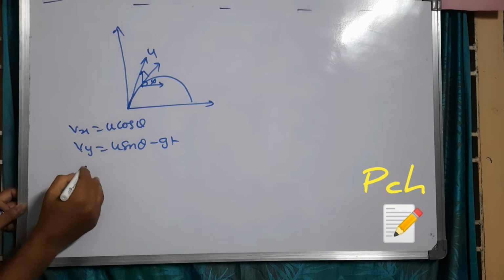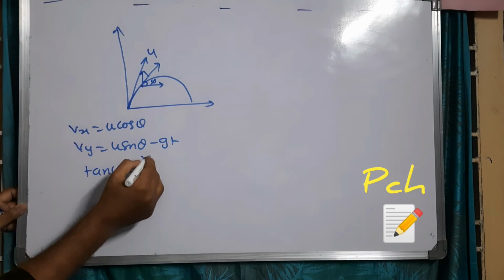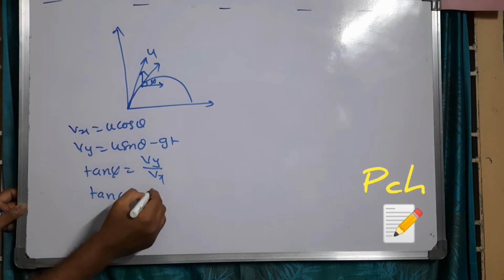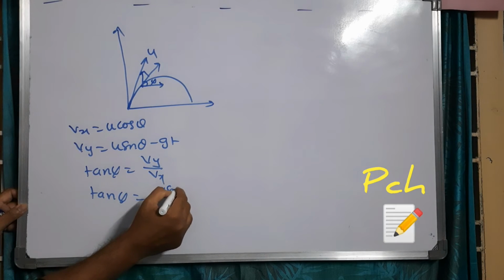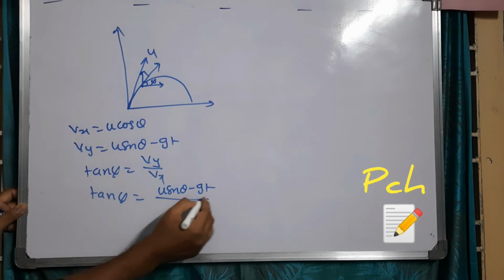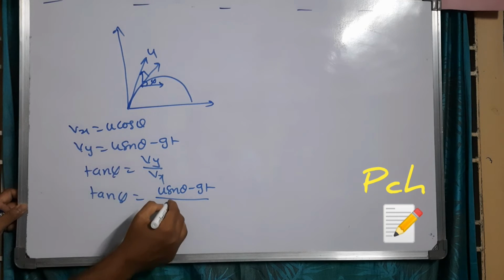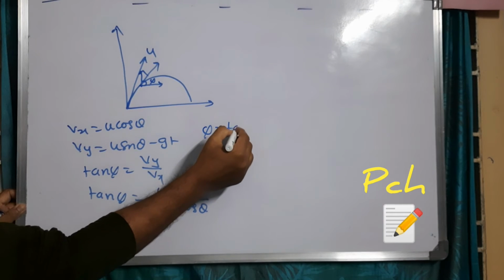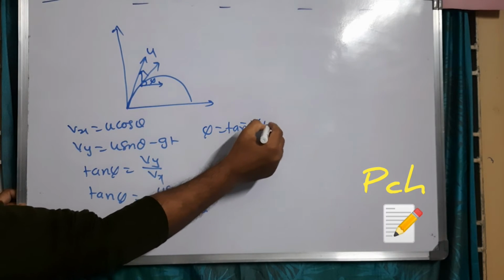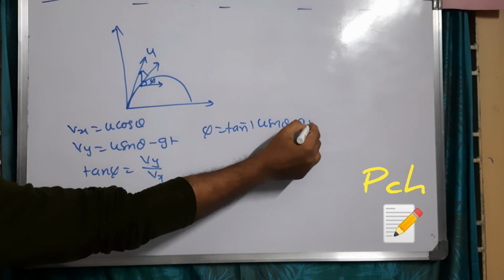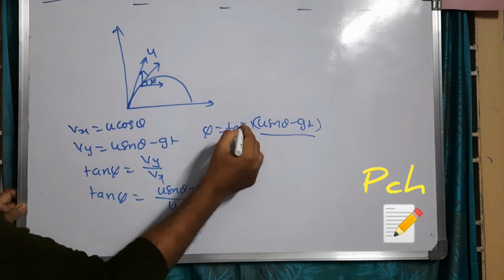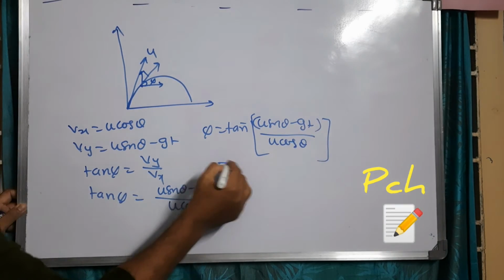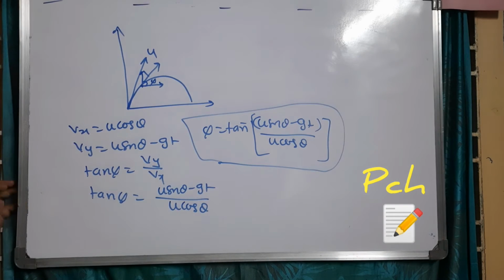So for direction, tan phi is equal to vy divided by vx, which is u sin theta minus gt divided by u cos theta. Then phi is equal to tan inverse of u sin theta minus gt divided by u cos theta. This is the direction of the projectile at any instant of time.